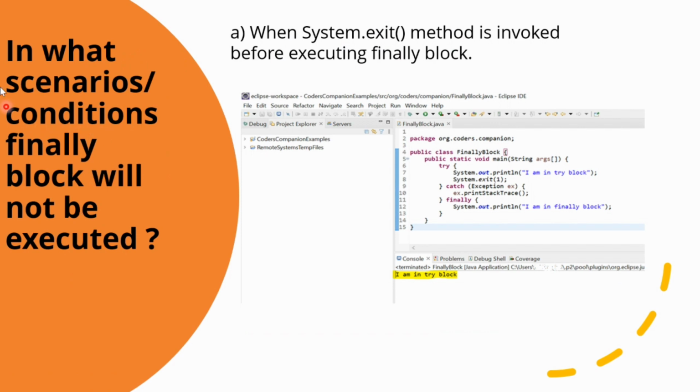Now the next question is, in what scenarios or conditions will the finally block not be executed? When the system.exit method is invoked before executing the finally block, like here I have defined system.exit on line number 8 in the try block, then the finally block will not be executed. Always remember that the finally block is always executed, but there are certain conditions when we can stop the execution of the finally block, and one of the conditions is defining the system.exit method in the try block.